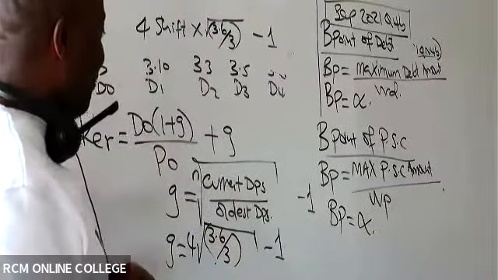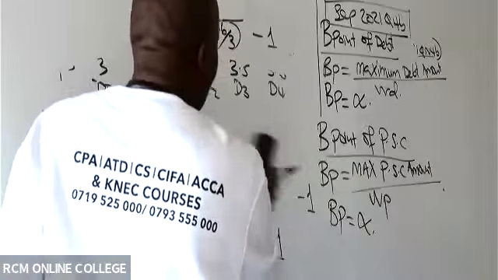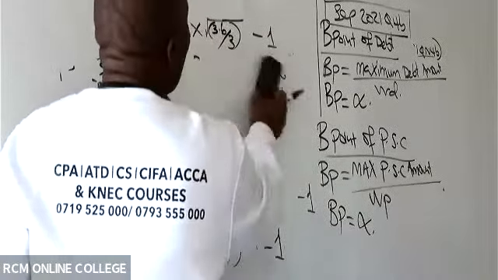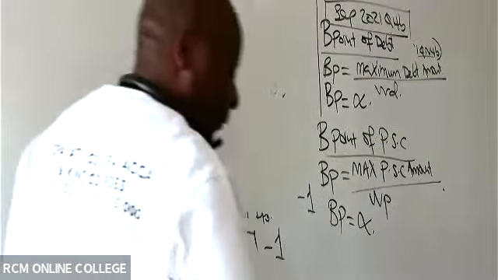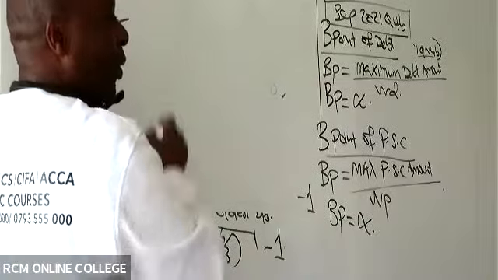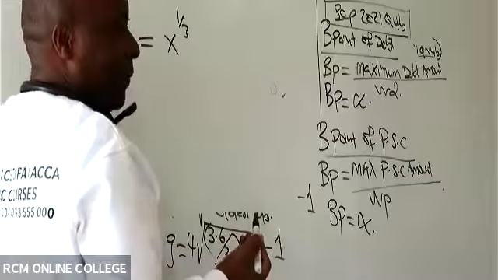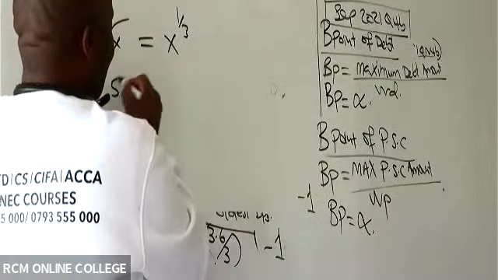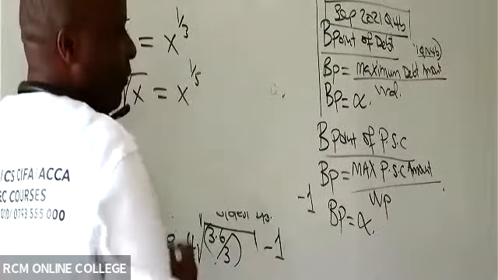Now, let me tell you something. For some reason, there are students who will never master how to get the x root. You see, the cube root of x is the same as x raised to power what? A third. If we have, for example, the fifth root of x, this will be the same as x raised to what here, somebody? A fifth.